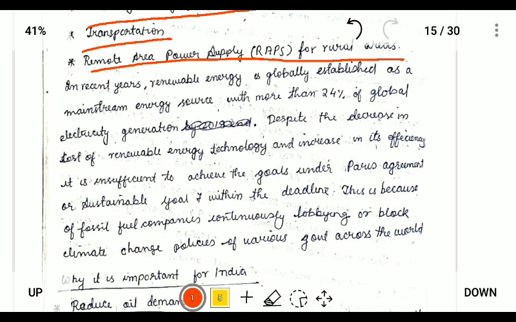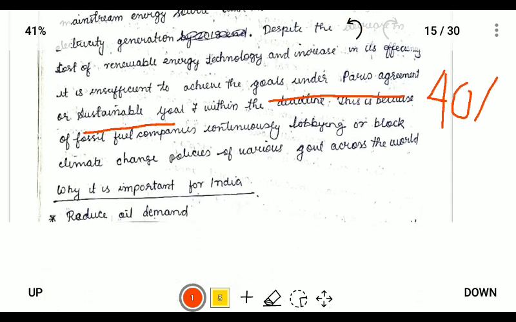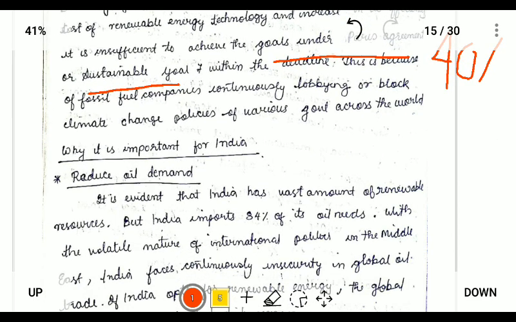So why does India need renewable energy? Because under the Paris Agreement and Sustainable Development Goal number 7, India has pledged to contribute nearly 47% of its energy from renewable energy. So why is renewable energy very important for India?